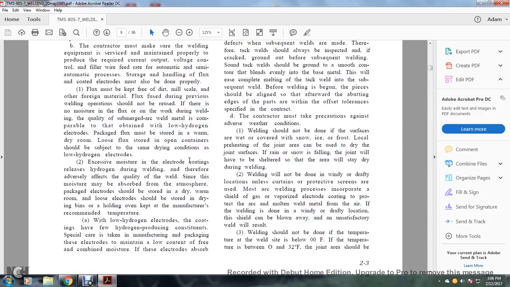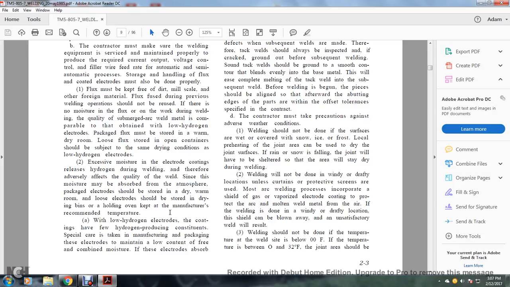Excessive moisture in electrode coatings, the release of the hydrogen during welding and procedure, has an adverse effect on the quality of the weld. Since this moisture is absorbed from the atmosphere after the electrode packaging is opened, it should be stored within a dry, warm room. Loose electrodes should be stored in dry bins, holding over the cap of the manufacturer's recommended temperature.